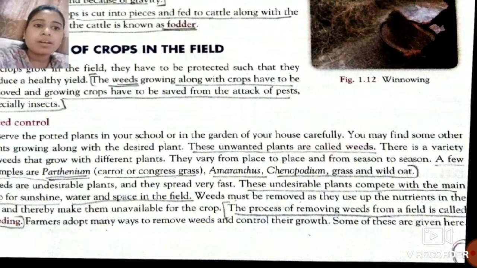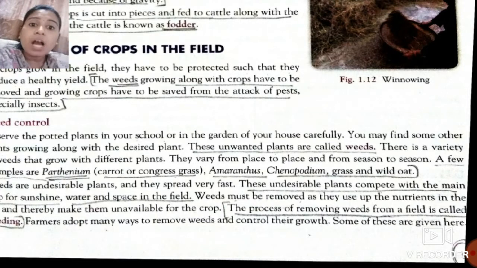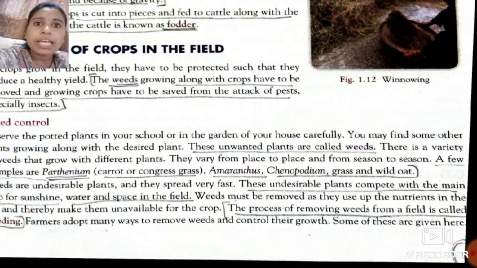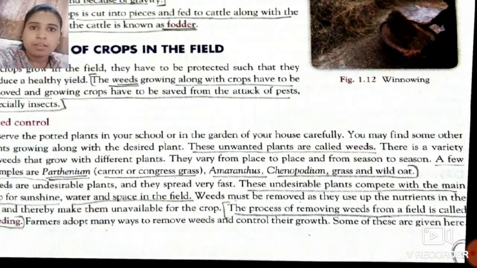Why can they compete with our main crop? Because they can also take sunshine, water and some space in the field, which we have already given to our main crop. So they compete for these requirements for their growth.